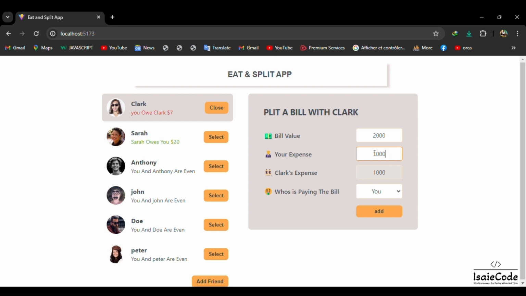Then automatically it will calculate the friend's expense. You see, if my expense was $1,000, then the other expense was $1,000, and the total of the bill is $2,000.